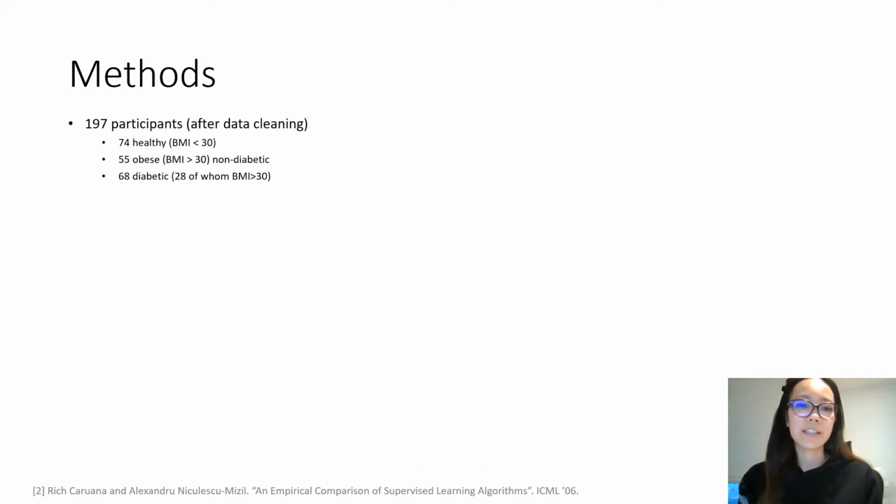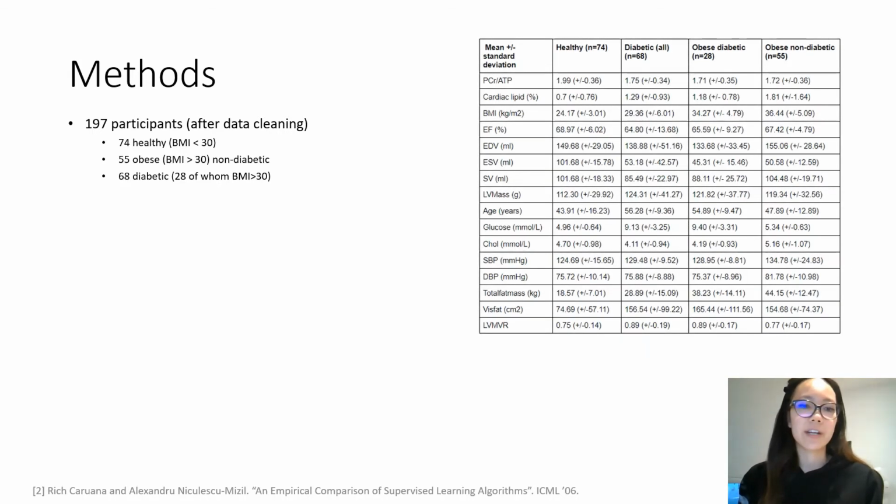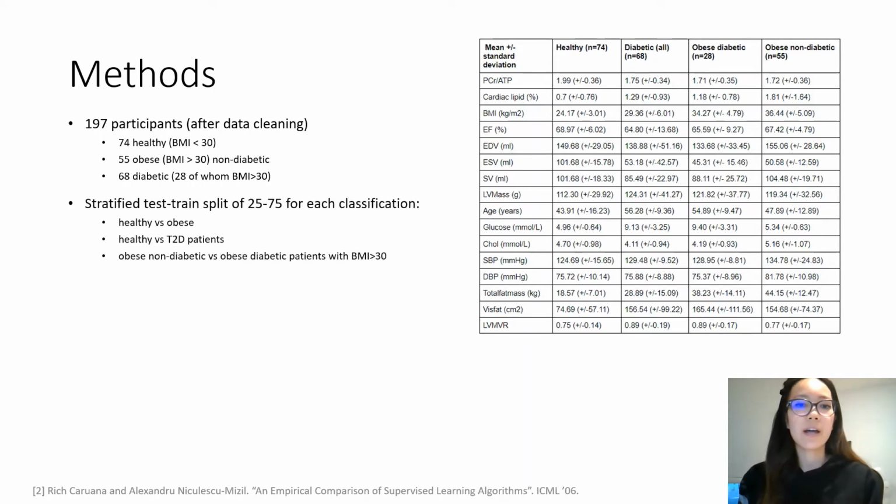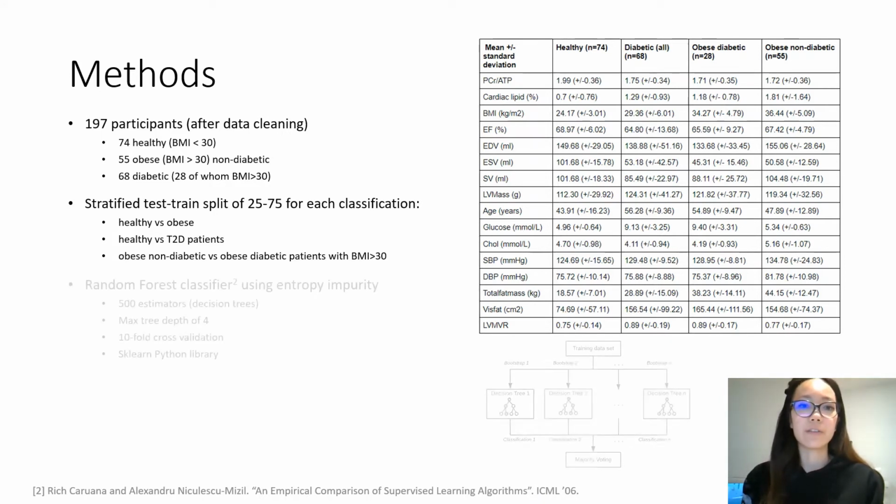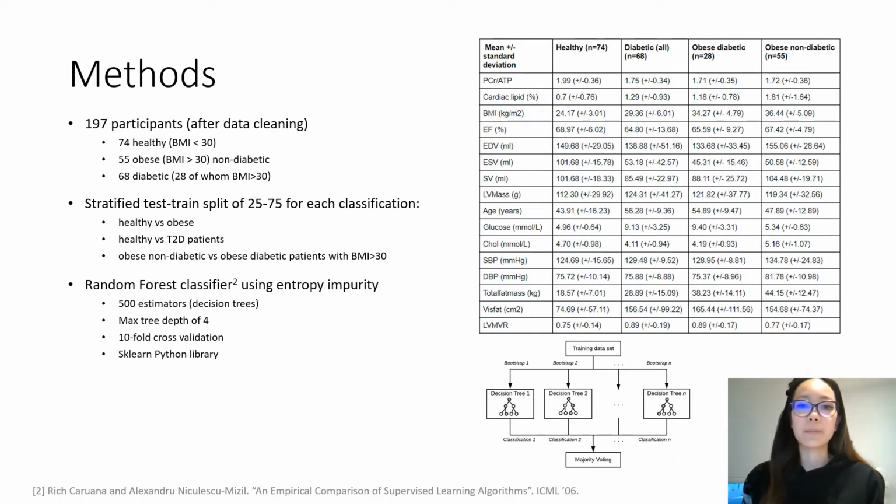After data cleaning, our data set featured 197 data points: 74 healthy, 55 obese non-diabetic, and 68 diabetic. We performed 3 classification experiments: healthy versus obese, healthy versus diabetes, obese non-diabetic versus obese diabetic. This was to investigate cardiac impacts of diabetes independent of obesity. For each, we used a 25-75 test-train split, training a random forest classifier, taking out definitional variables where relevant. We use entropy and purity as a performance metric with tenfold cross-validation.